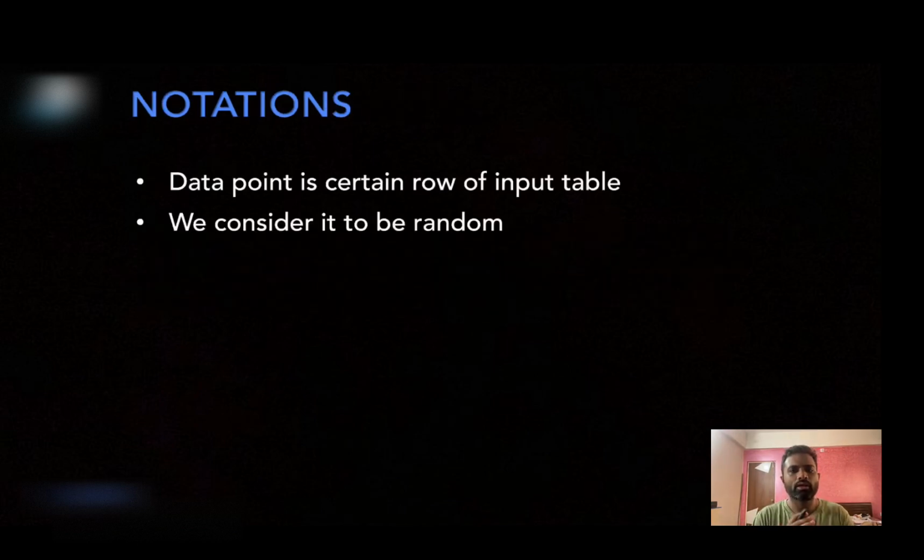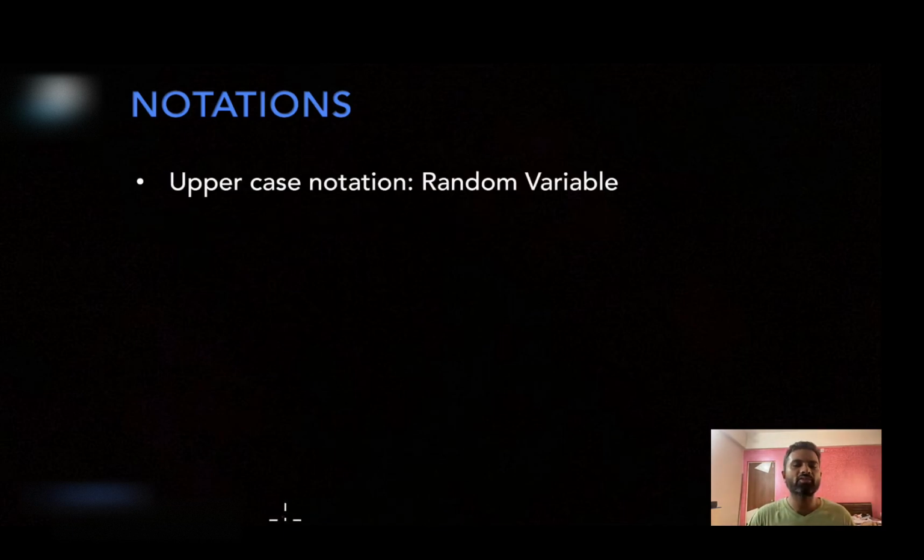We consider this as random because it is coming out of a certain distribution which is unknown. So we consider it as random. Please be comfortable with this notation. We will work with this data point as a certain feature vector and its corresponding label, but both of them are random and they are coming out of a certain distribution. Now I will define certain notation that I will refer to throughout these videos. So please be comfortable with these notations.